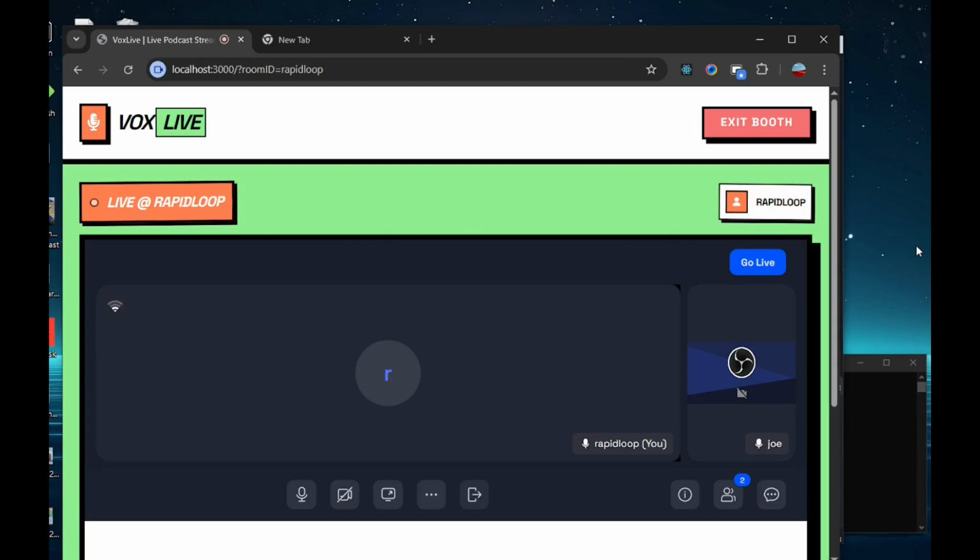As you can see, Joe has joined the stream. So there are two people, and you can see the layout come into play at the moment. On the left is the host, and on the right, in a smaller container, there is Joe, who also hasn't turned on his camera, so it's just sound. So this is how it's going to display.